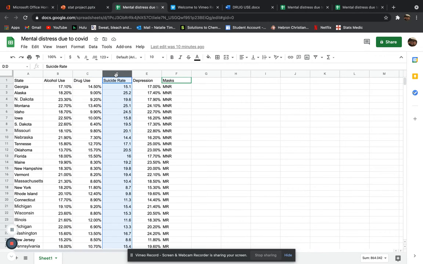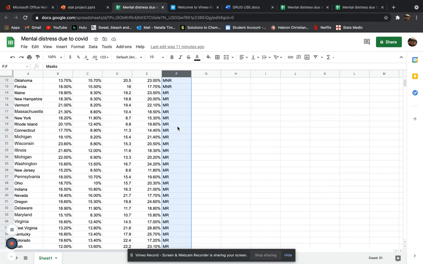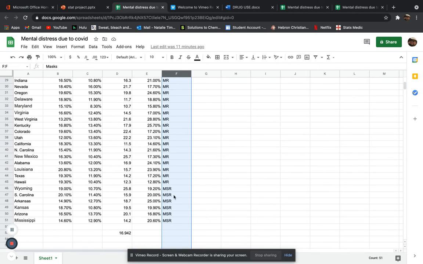The suicide rate per 100,000 people is in Section D. So per 100,000 people in North Dakota, 19.6 people commit suicide. The depression rate in each of the states is shown in Section E. For example, in Missouri, 80% of adults suffer from depression. In Section F, it's going to show you the mask requirements for each state. These are the no masks required, these are the masks required, and these are the masks sometimes required.